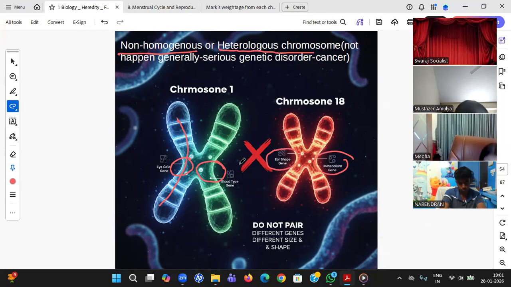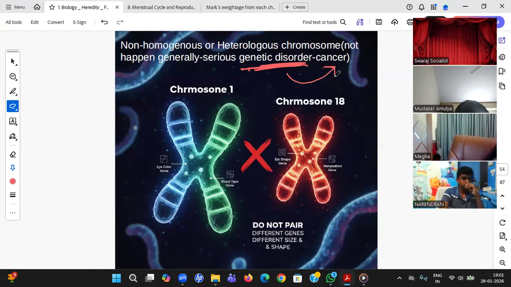Again, students, that's a big issue. That's a genetic disorder. This is what we call a genetic disorder, if this happens during the formation of the zygote. Sometimes, due to environmental things also, things can change. We say it is cancer. If one person is working under very harmful radiations for so many years, this may happen. Some genetic disorder may get initiated.